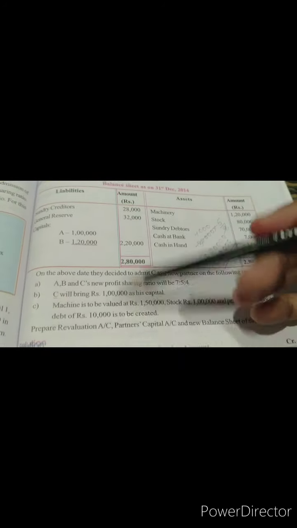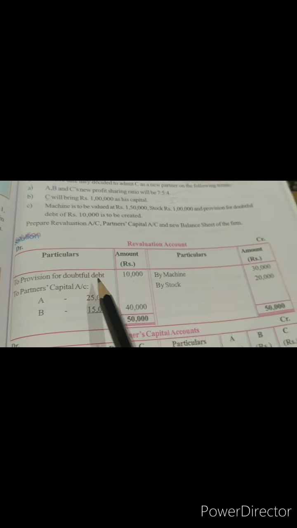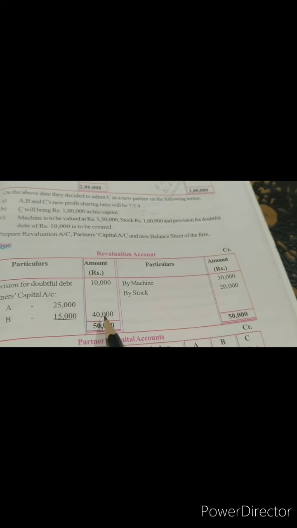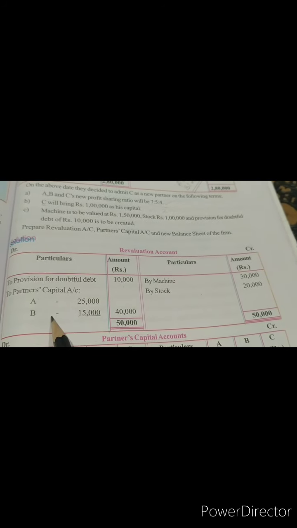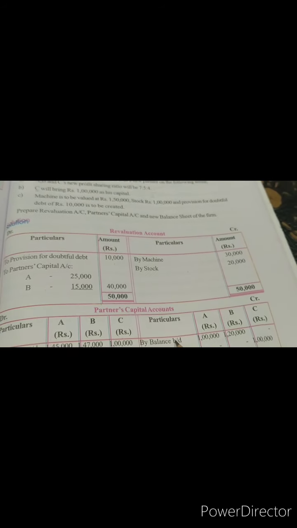Rest all we will just post, dear students. Now have a look at revaluation account. Machinery, stock, provision is posted. On the credit side we have 50,000, on the debit we have 10,000, difference amount 40,000. It will be divided between A and B. Then you will prepare partners capital account, balance B by D.